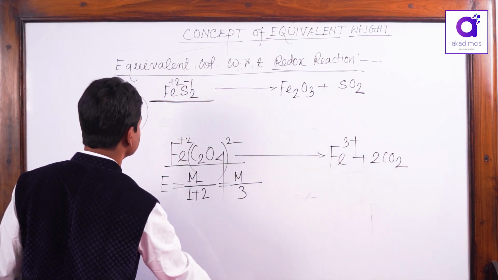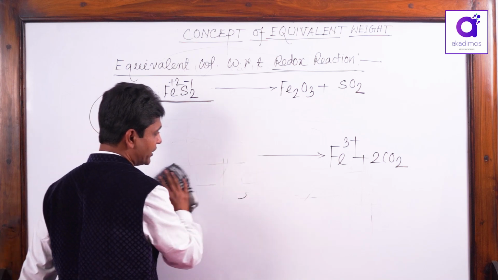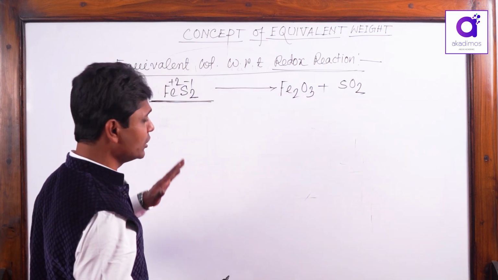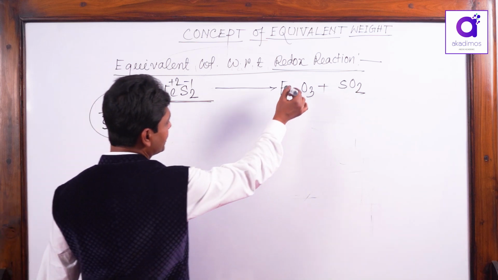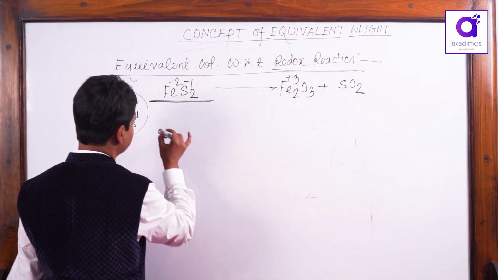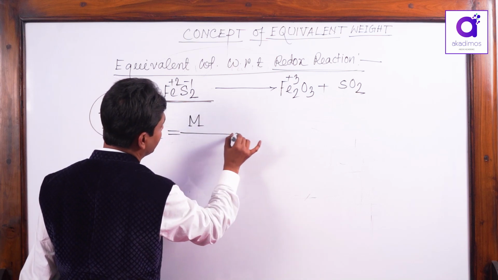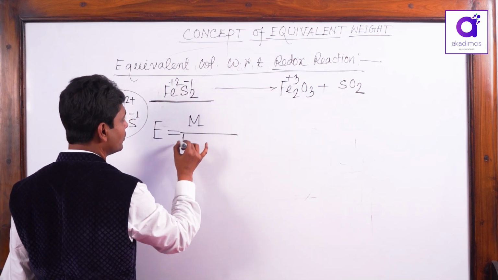Now, if the question is what is the equivalent weight when FeS2 oxidizes to Fe2O3 and SO2, what will be your answer? E is equal to molecular weight divided by the electron transfer. Both are oxidation.